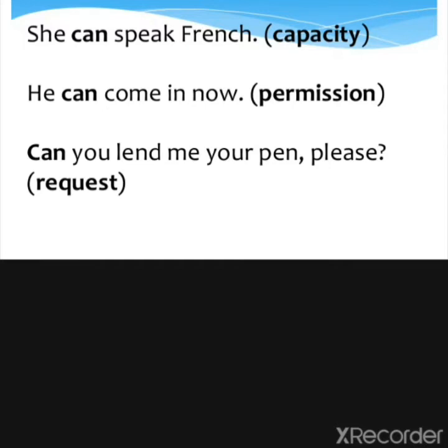Can you lend me your pen? If you want to make a request, just take care of one thing: a request made with the modal verb can should be made to friends or people of your own age.